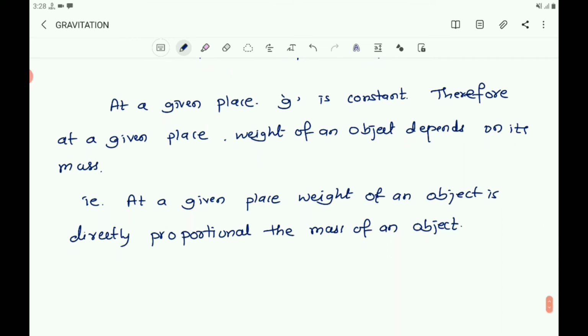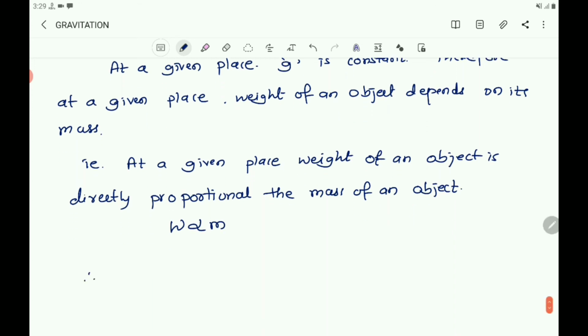That is, if you consider m as the mass, then W is proportional to m. That is, at a given place, you can use the weight of an object as a measure of its mass.